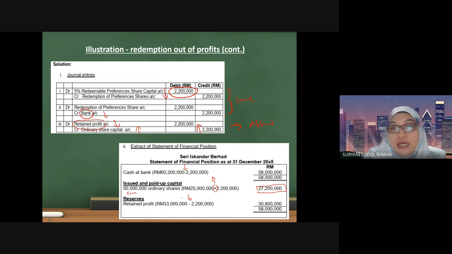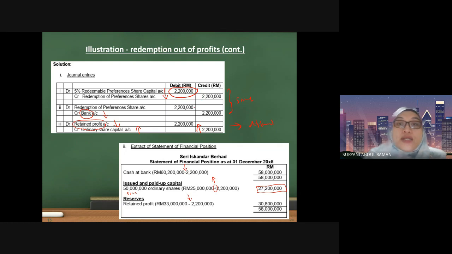Okay, because we have to comply with the requirement of the Companies Act. Even though they give permission for a company to do the redemption, the company must ensure that the redemption will not lead to a reduction in capital. So in doing that, the company has to find an alternative or method to ensure that they can replace back their shares.